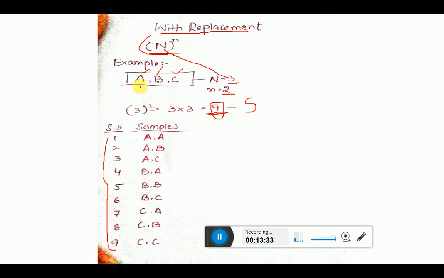Now how is this formed? Look here, let's start from the first. A with A, next A with B, next A with C. Next B with A, the reverse. Next B with B, next B with C. Now C comes: C with A, next C with B, and the last is C with C.